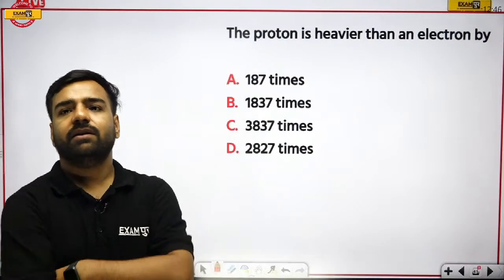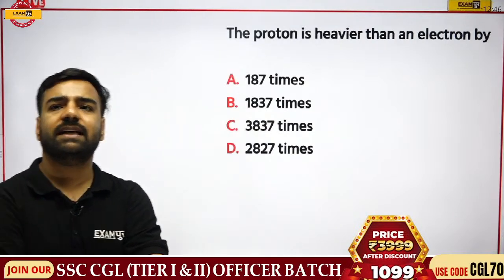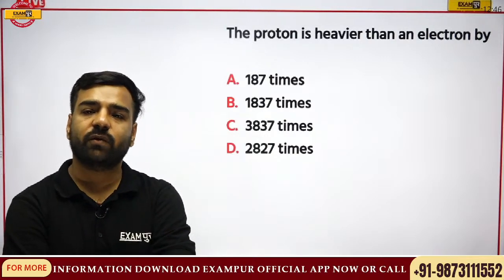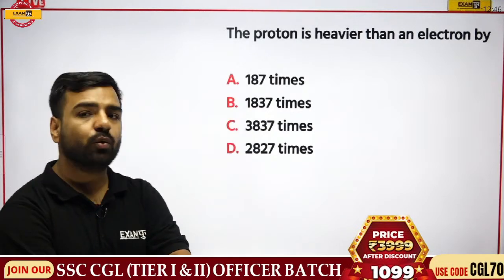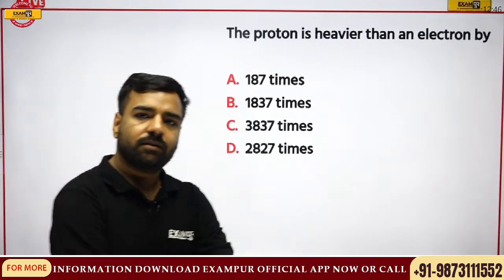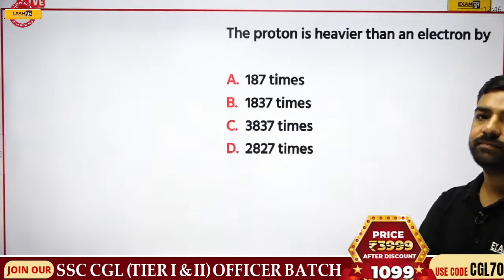Okay, Wasim, great. Can you answer this part? My question is, the proton is heavier than an electron by dash. Is it 187 times, 1837 times, 3837 times, or 2827 times? This is a previously asked question, so answer please.